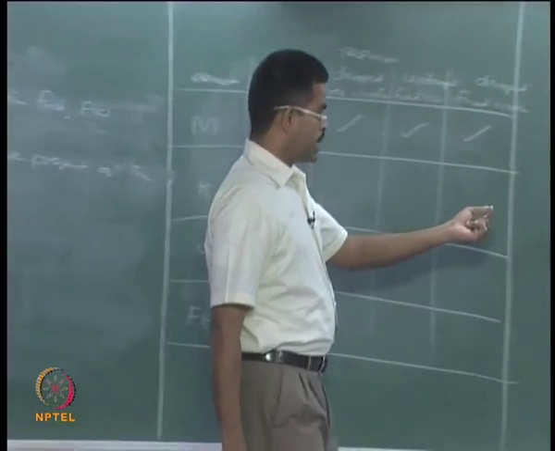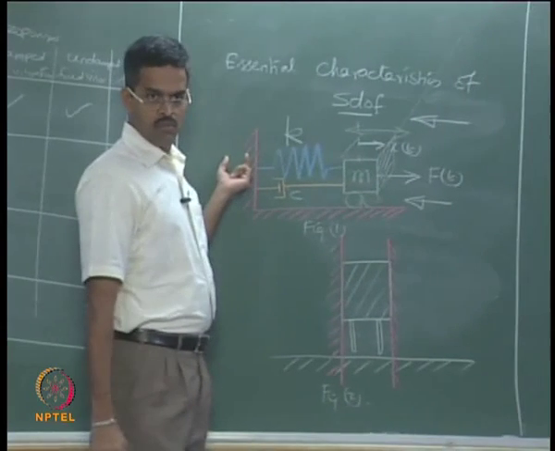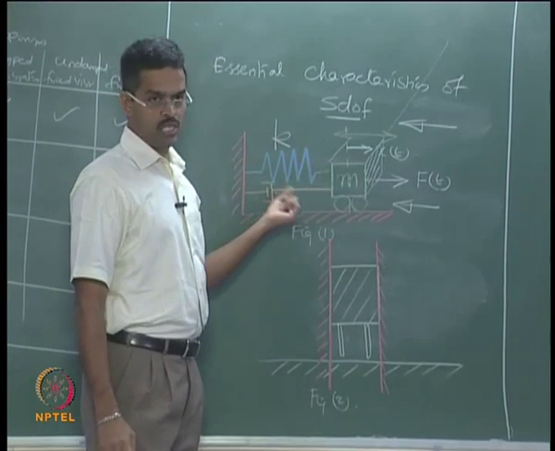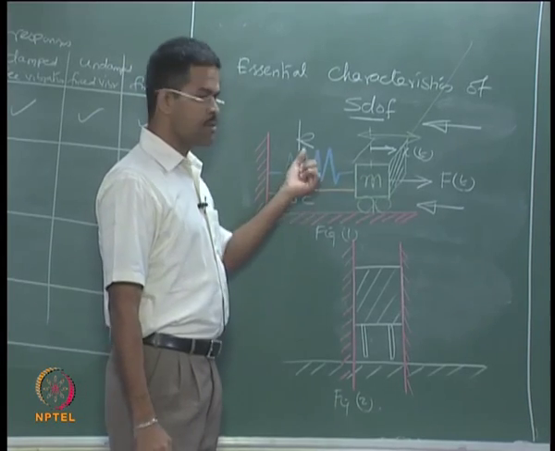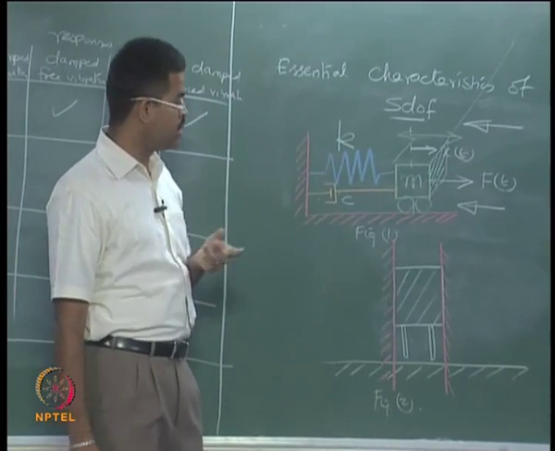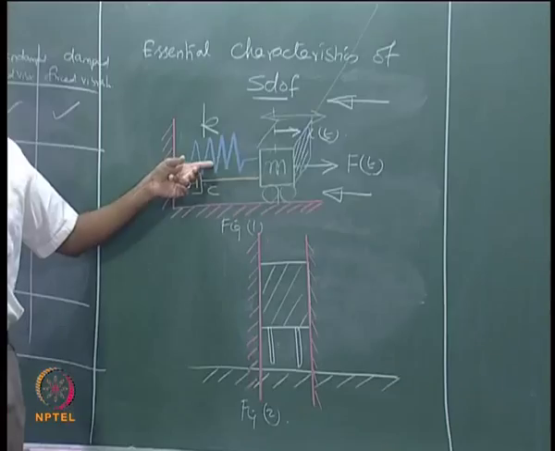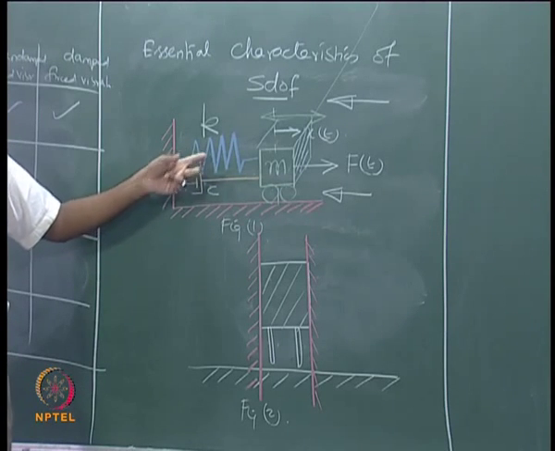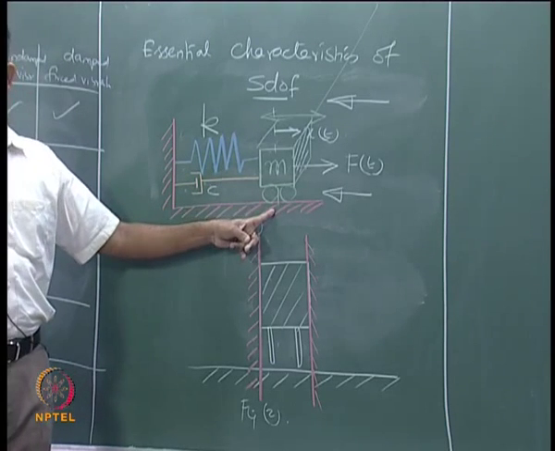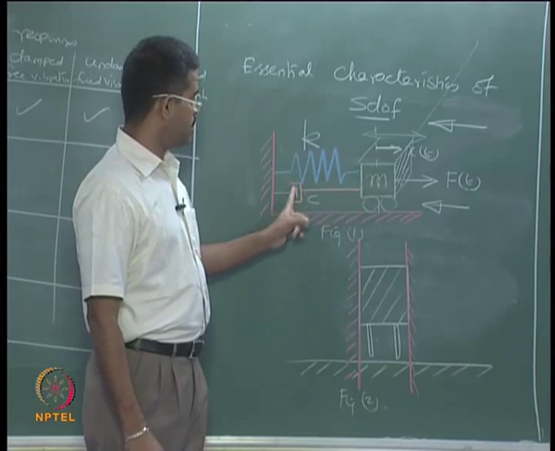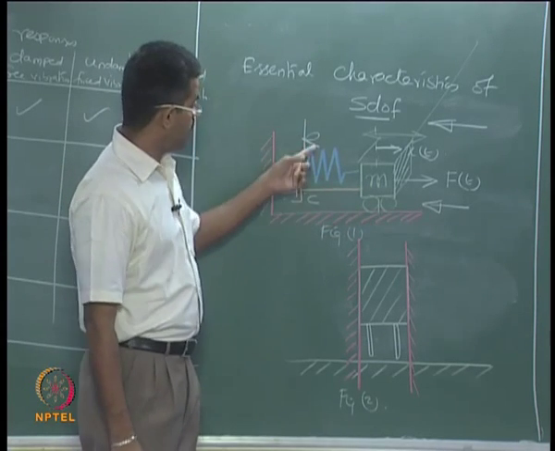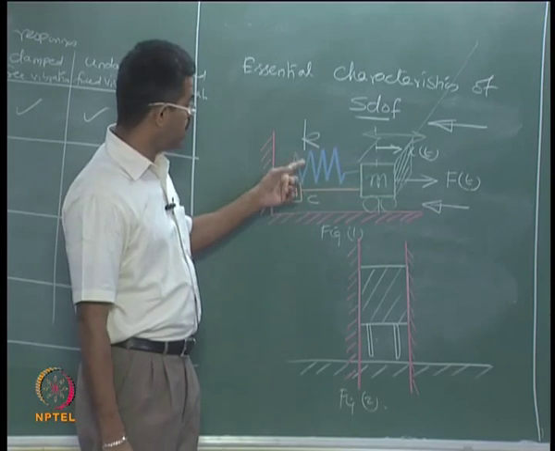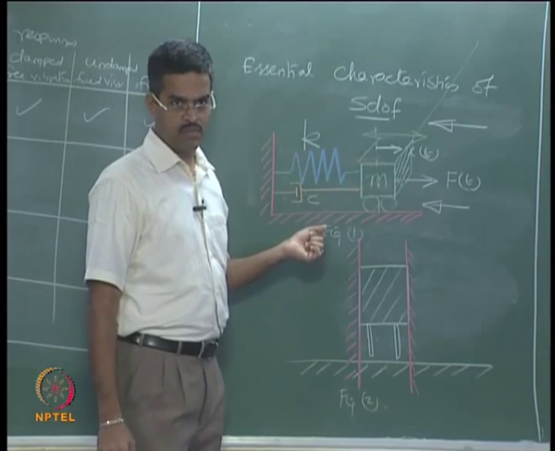The mass should be connected to my support system to restore its position to its normalcy. The restoration can be done by two ways. One can have an elastic restoring component present in the system, can also model the friction present in the system as a damper. Okay. Now, there is an option. If you have got two options, can one have at least one of them in the system.